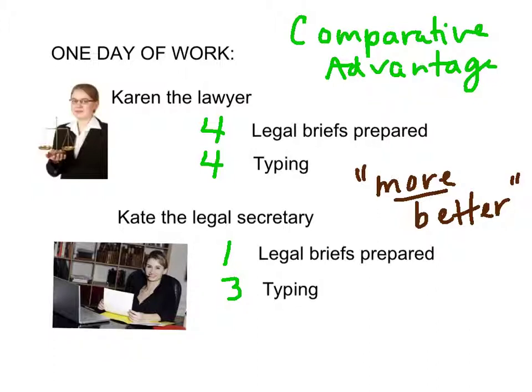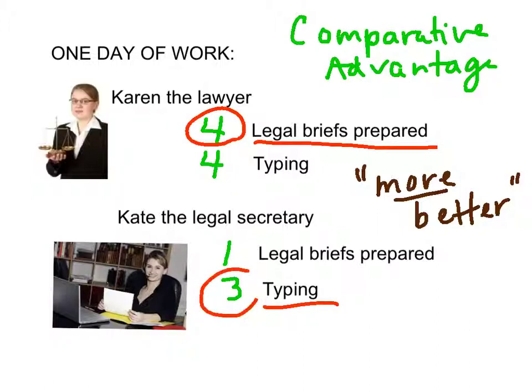Karen the lawyer is actually more better at the legal briefs, so this is where she should concentrate. And Kate the legal secretary is less worse at typing, so she should concentrate on that. So that is the example of comparative advantage using individuals.